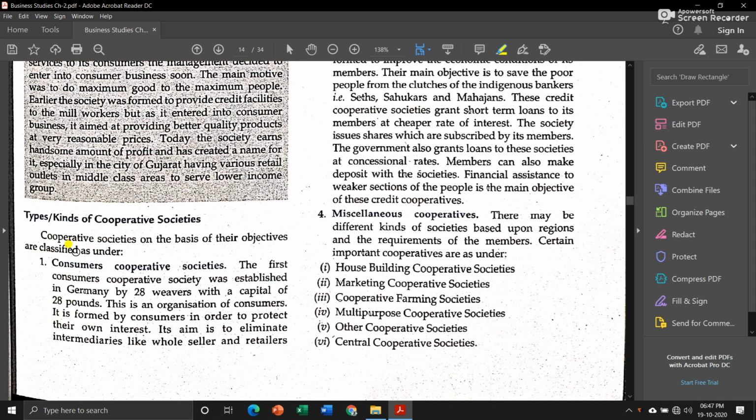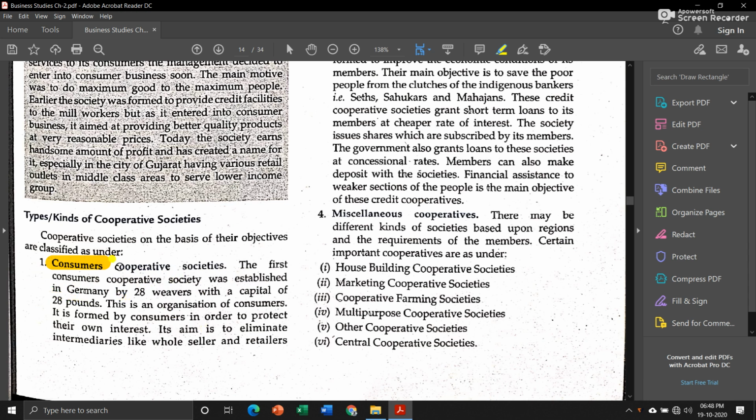Now, first of all, these cooperative societies are divided on the basis of objectives for which they are formed. Okay, now the first one is consumers cooperative societies. As you can see, the name consumers means these societies are formed by the consumers themselves. Okay, now the first consumer cooperative society was established in Germany by 28 weavers with a capital of 28 pounds.